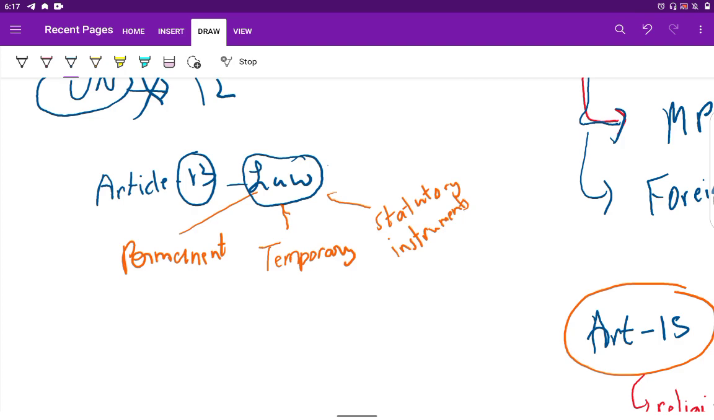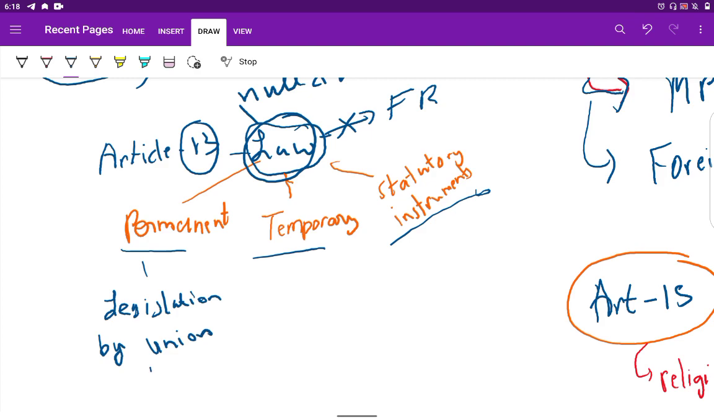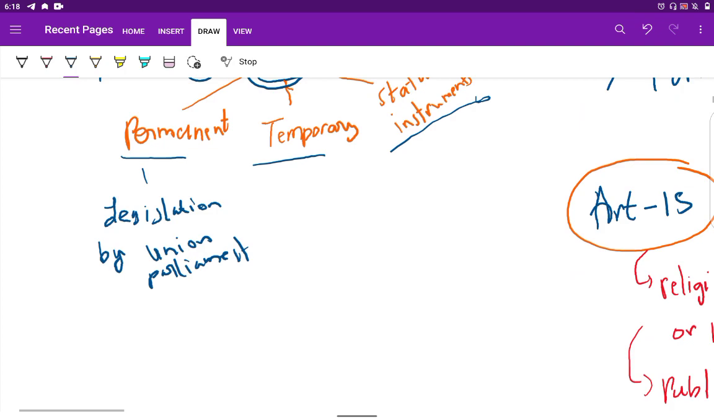Then comes Article 13. Article 13 states that laws which are inconsistent with the fundamental rights shall be null and void. So basically laws are of three types: permanent, temporary and statutory instruments. Permanent laws are legislations by the Centre, by the Union Parliament, and the state legislature.